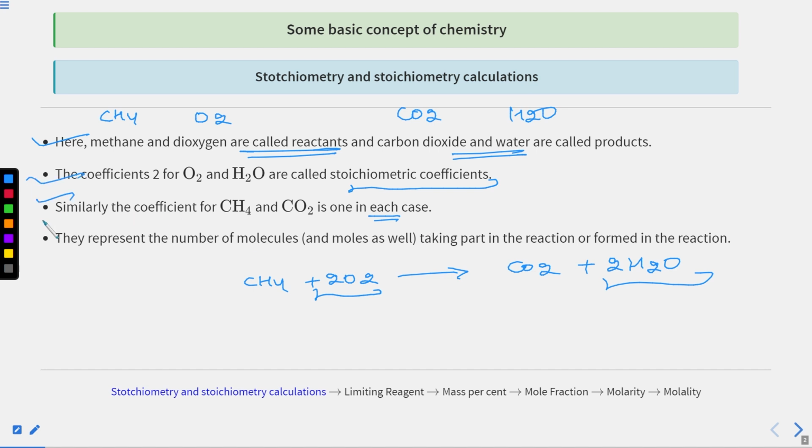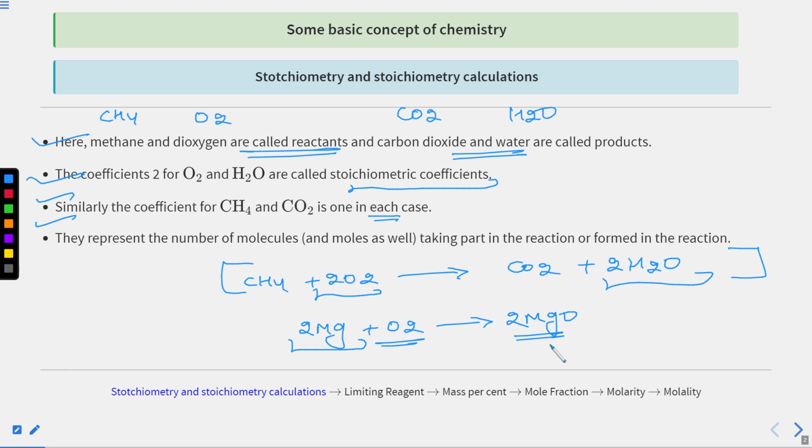This stoichiometric coefficient is very important, and it gives a quantitative relationship of how many reactants are reacting to produce how many products. Suppose I am writing Mg plus O2 gives MgO. This is an unbalanced chemical equation. If I want to balance this, I have to put 2 here and 2 here. The 2 placed in front of Mg on the reactant side is a stoichiometric coefficient. It means 2 molecules or 2 moles of Mg react with 1 mole of O2 and produce 2 moles of MgO. That's a simple way to say it.